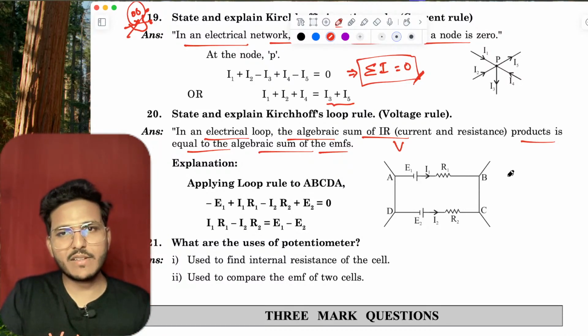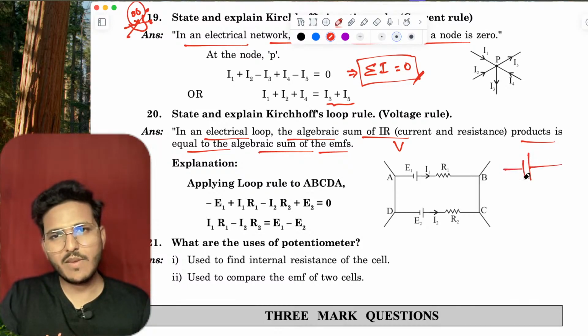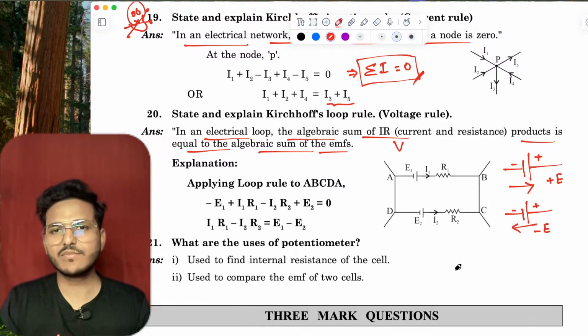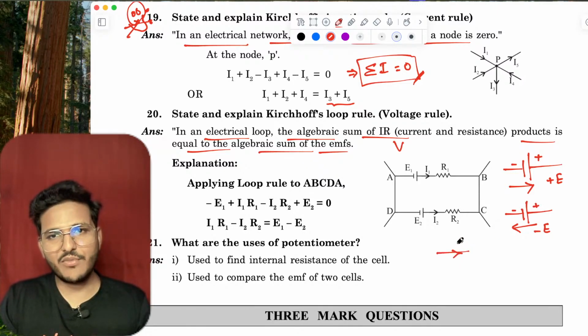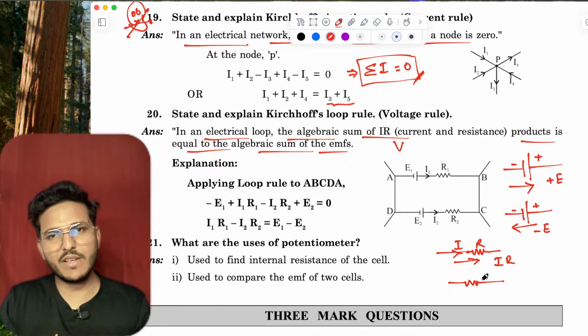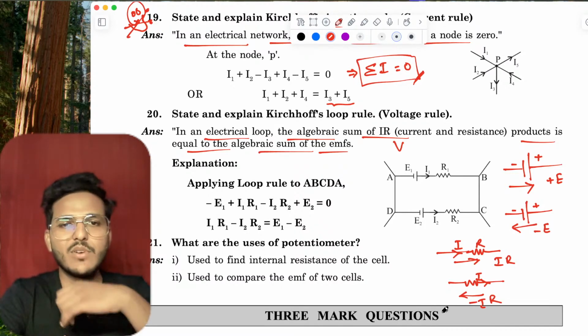See, there are two rules. If you are moving in the cell from negative to positive, then this EMF is taken as positive. If you are moving from positive to negative, then the EMF is taken as negative. If the direction of current is this way and you are also moving this way in the loop, then this is IR. And if the direction of current is this way and you are moving in the loop in the opposite direction, then this is taken as negative of IR. Okay?